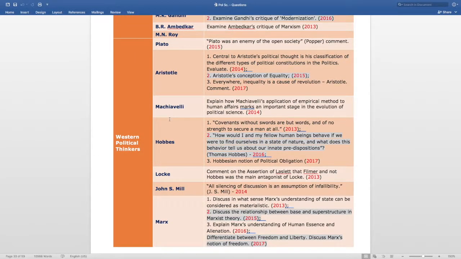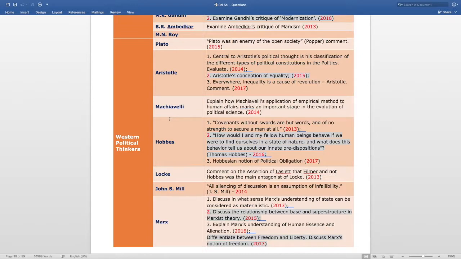So starting with the Plato, the question is Plato was an enemy of the open society. Popper comment. This question is asked in 2015. The next question is asked from Aristotle. Central to Aristotle's political thought is his classification of the different types of political constitutions in the politics. Evaluate. This question is asked in 2014.